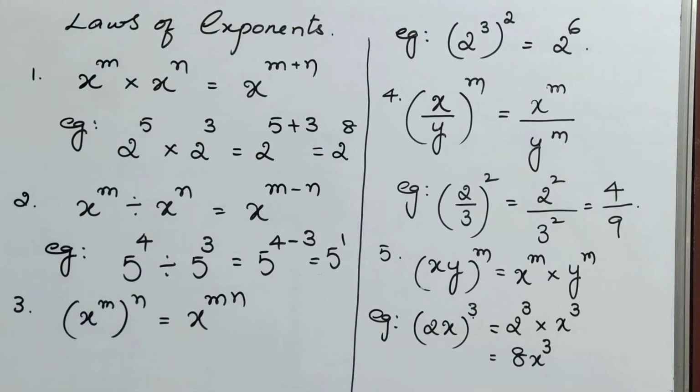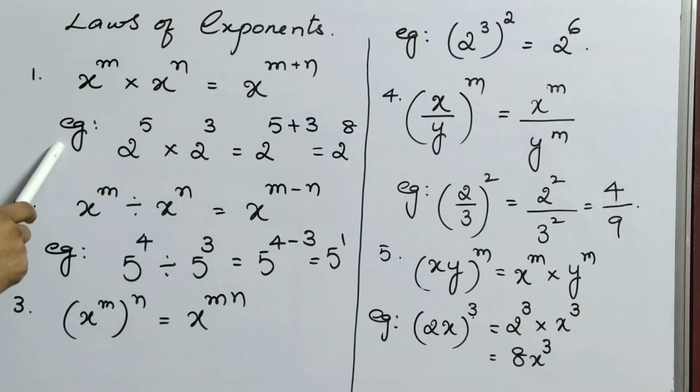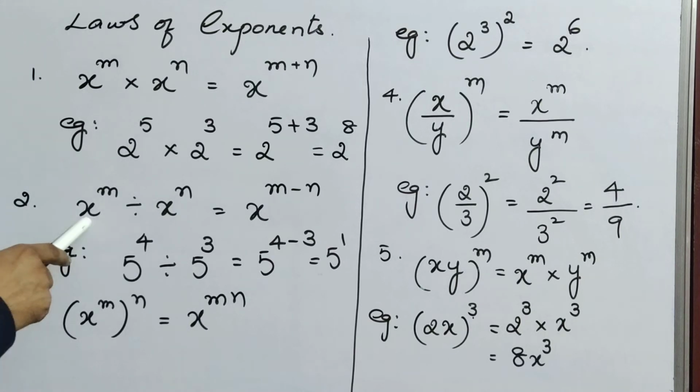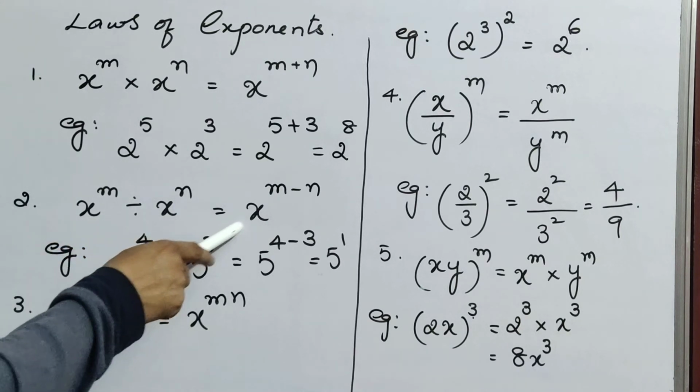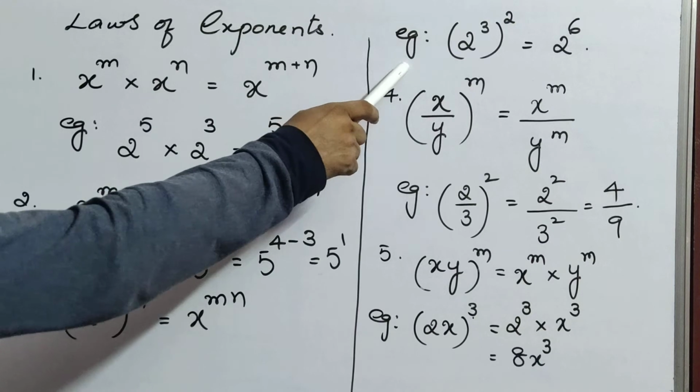So is it clear? The first one is x power m into x power n equals x power m plus n. Write this example by watching this video. Second one, x power m divided by x power n equals x power m minus n. The example is given here. And the third one, (x power m) whole power n equals x power m into n, or mn. Both are the same. This is the example.